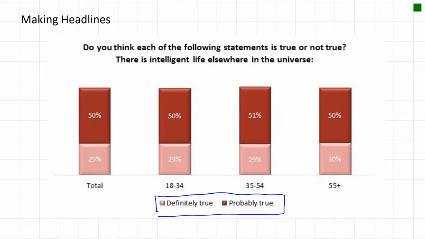They are not showing how many people did not believe. They left that out of the bar graphs. And this is about 80%. And so that's where the data comes from. 4 out of 5 Canadians believe in intelligent life or believe in aliens.